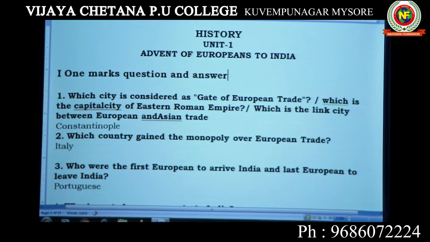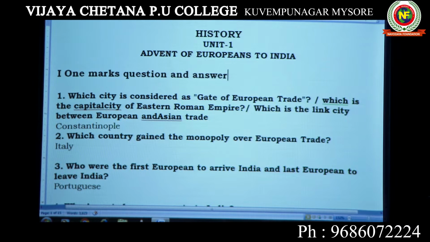and European traders used to come and get the things from there. So it's a meeting place of Asian and European people. That's why it was called the gate of European trade. So it's a very important question. The second one is: which country gained monopoly over European trade? That is Italy.